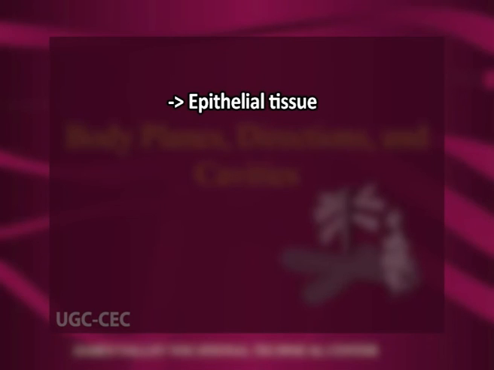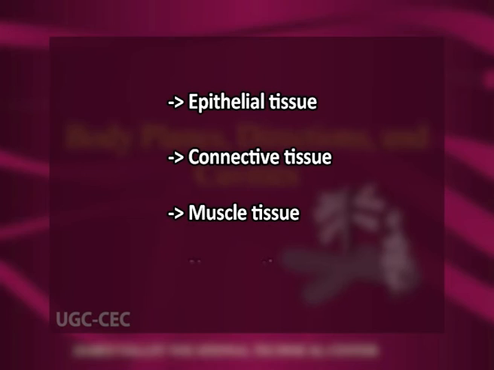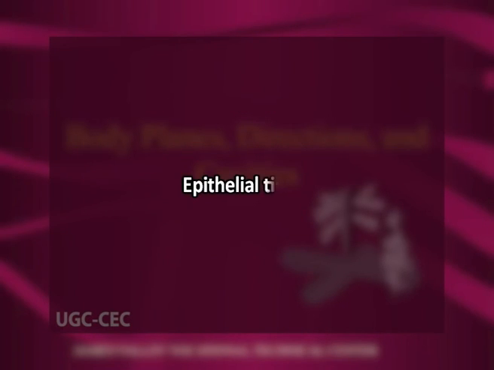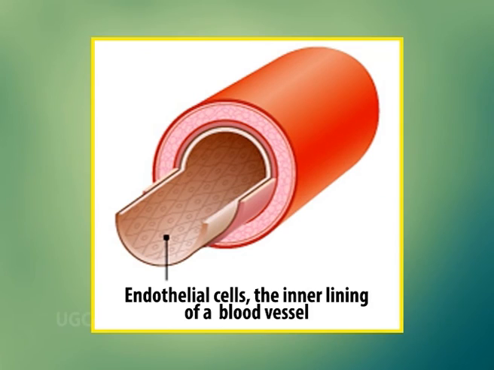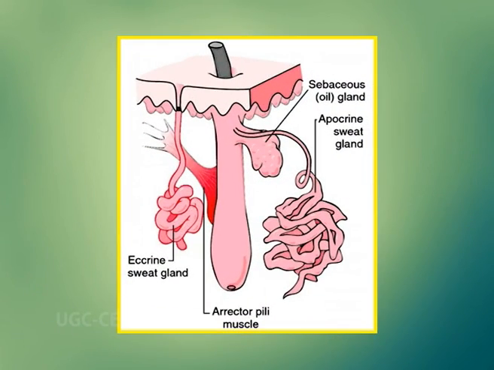Number one is the epithelial tissue, number two is the connective tissue, number three is the muscle tissue and number four is the nervous tissue. Number one is the epithelial tissue. It is made of layers of cells that are joined together and may cover the surface of the body, that is the epidermis of skin, line spaces in the body, that is the lining of the abdominal cavity, hollow structures, that is the lining of blood vessels, or form glands, that is sweat glands.